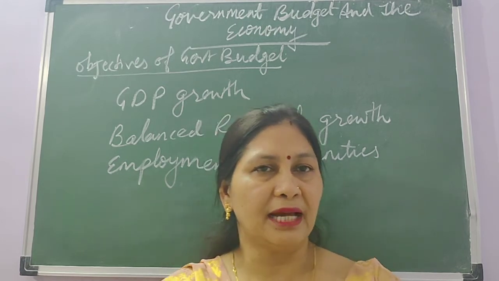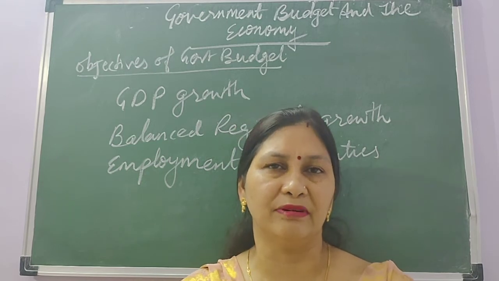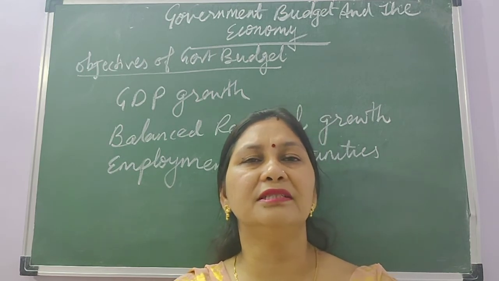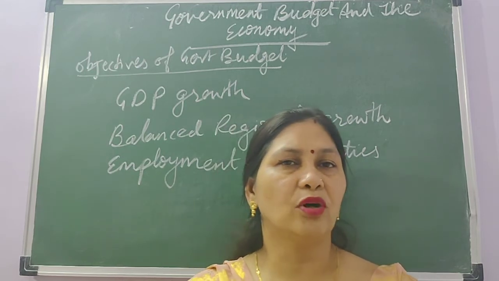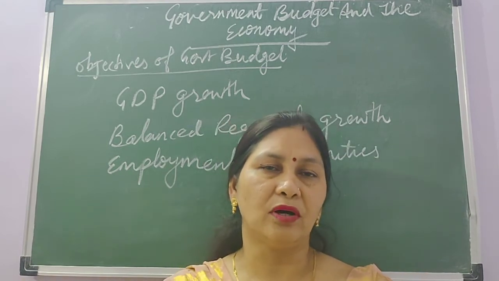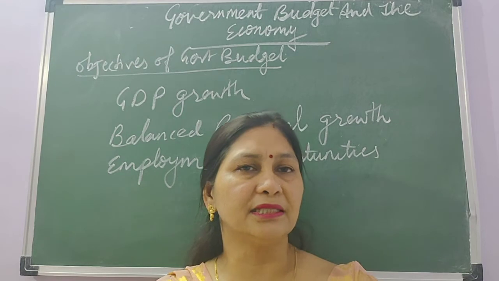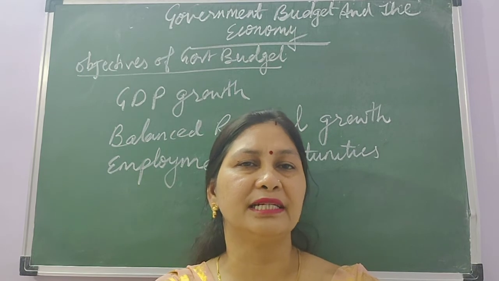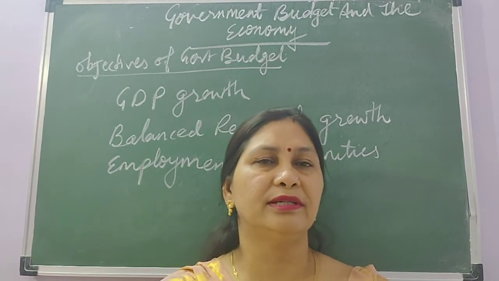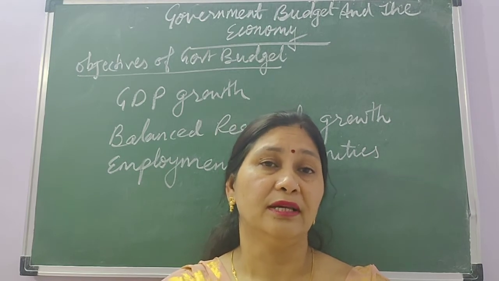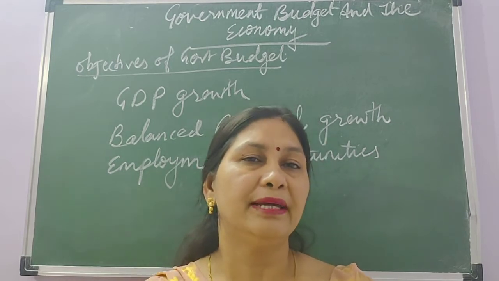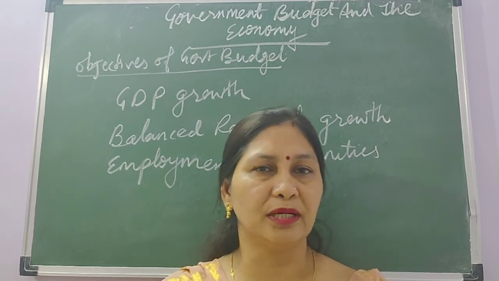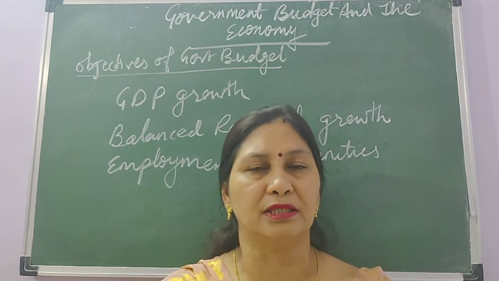In the previous class I explained the objectives of the government budget. The first is reallocation of resources. That is, the government is reallocating the resources. Already the resources are scarce, and these scarce resources are allocated properly so that we have the goods which are necessary for us, the goods necessary for the economic development of the country, and also the goods required mainly by the poor section of our community. The major portion of the people of our country is poor. That means we are having goods for all the consumers.